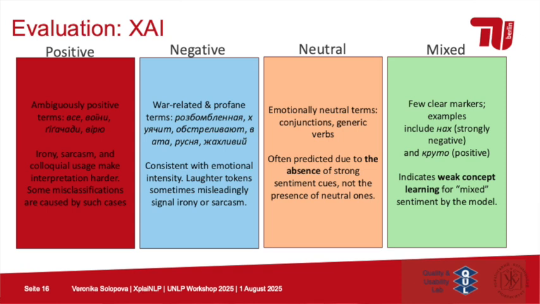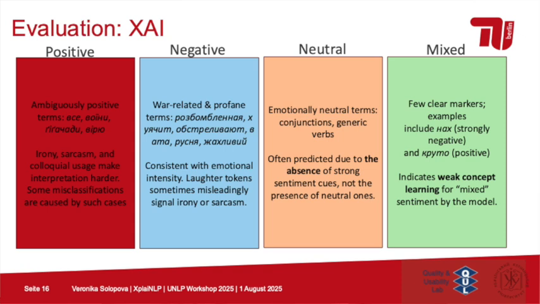In terms of negative class prediction, a lot of high LIME score words were related to profanity. The negative class was the most emotional one, with emotional intensity, while laughter tokens sometimes misleadingly signal irony or sarcasm and thus cause mispredictions. The neutral class was constituted by a lot of emotionally neutral terms, some conjunctions, generic verbs.